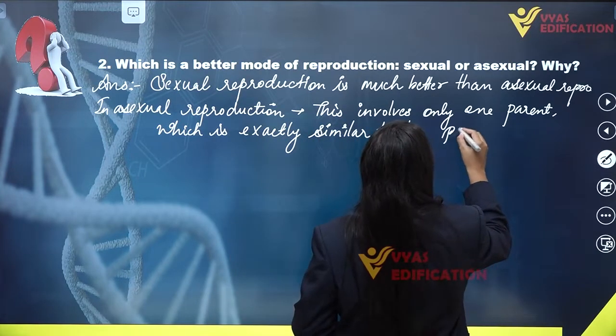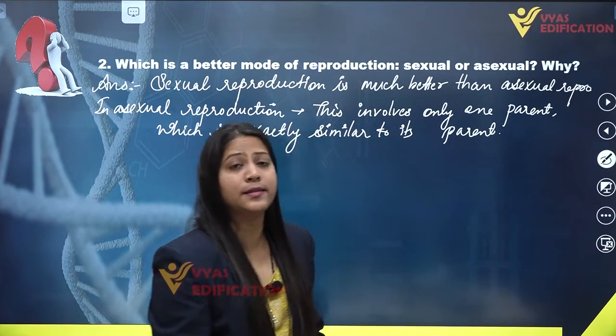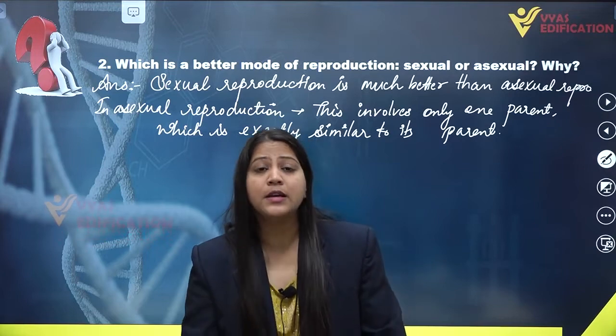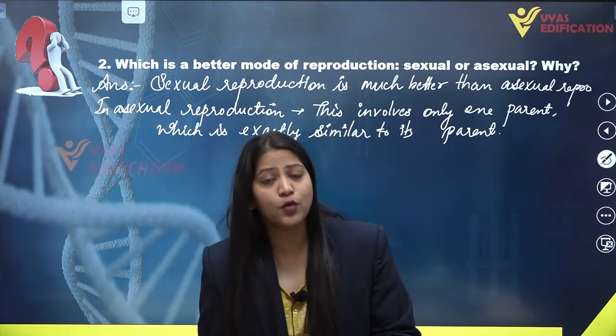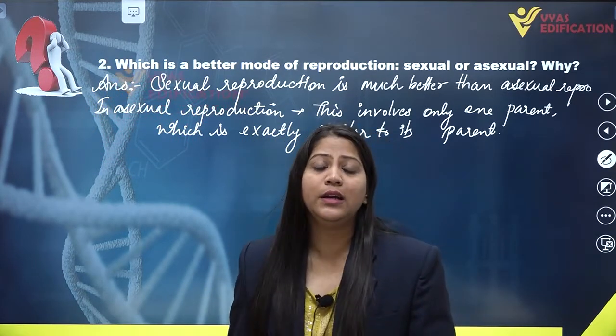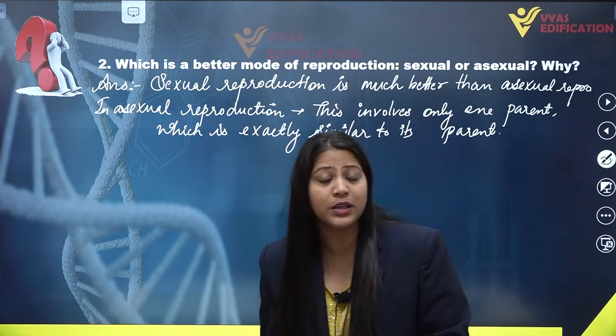Why is this so? Why are the offspring produced through asexual reproduction exactly similar to the parent? Because there is no formation of gametes and no fusion of gametes taking place in them; only one individual is contributing in the formation of a new individual.